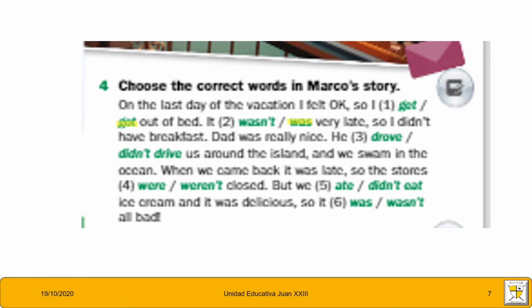That was really nice, and he drove or didn't drive us around the island. He drove us around the island and we swam in the ocean. When we came back it was late, so the stores were closed, but we ate ice cream and it was delicious, so it wasn't all bad. Okay,